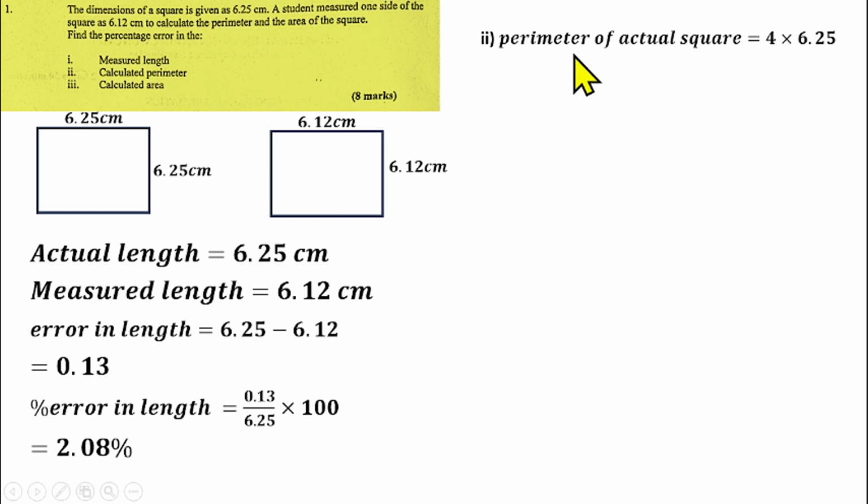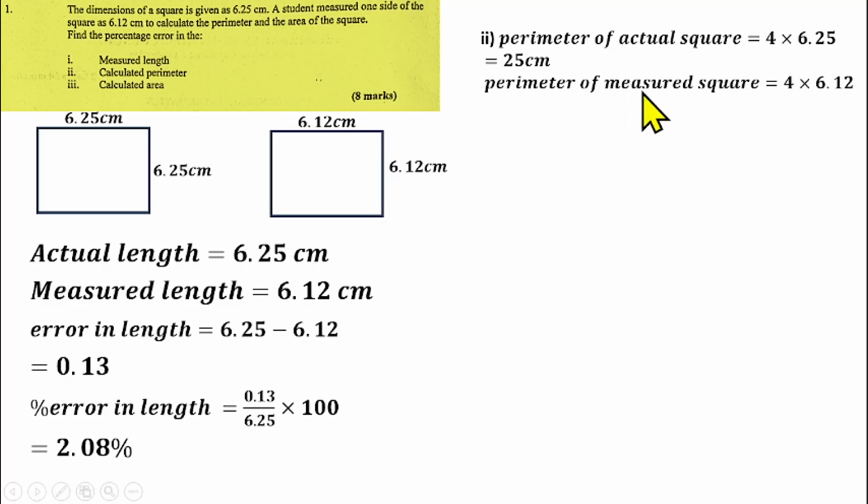So the perimeter of the actual square, that is to say the perimeter of the square using the actual length. How do you find the perimeter of a square? That will be 4 times the length of the square, which will be 4 times 6.25, and that will give us 25 centimeters. Then we also find the perimeter of the square using the measured length.